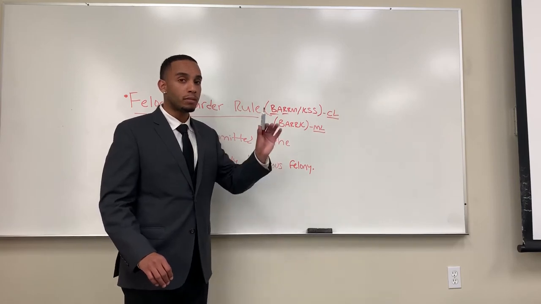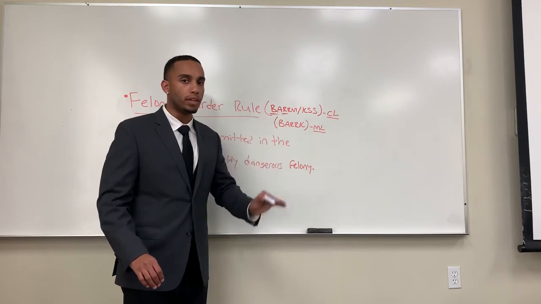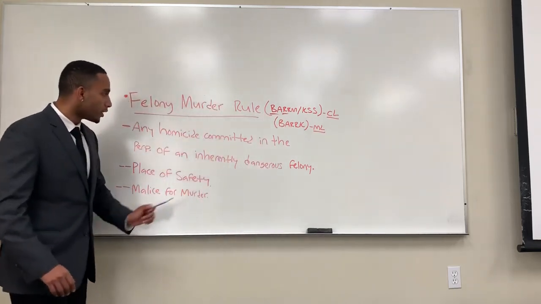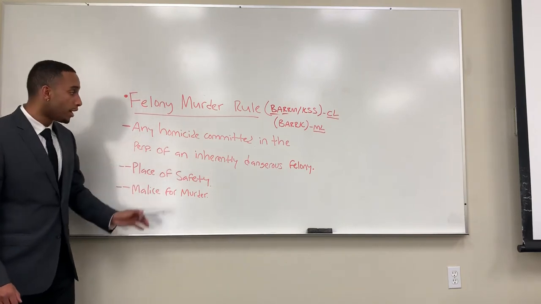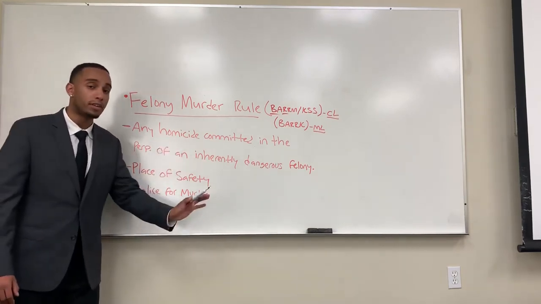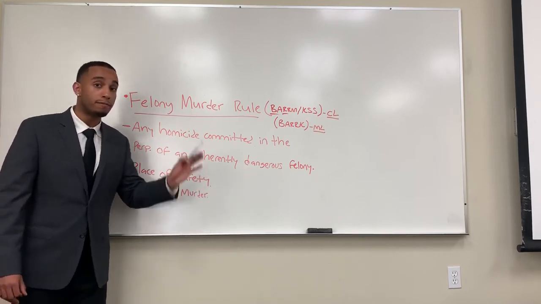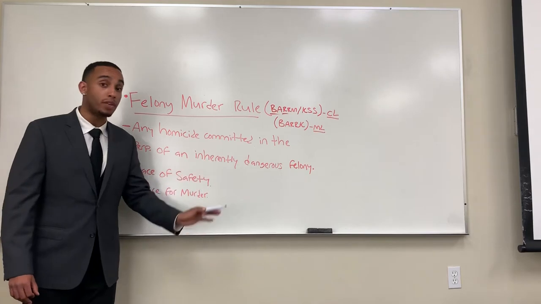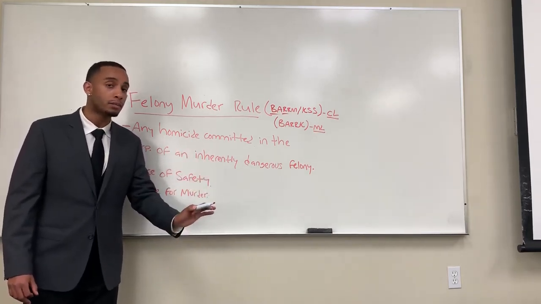So let's get into the subheadings of what the felony murder rule means. So within the felony murder rule, we have a rule statement that we just talked about. I'll say it again. Any homicide committed in the perpetration of an inherently dangerous felony, which means, as I said, the defendant commits a felony in some way, somehow, and in the perpetration of committing that felony, someone dies.